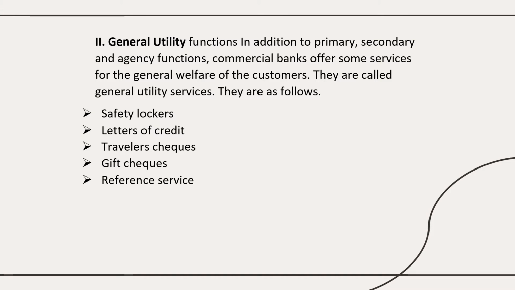Okay, useful services, some services for the customers which are useful to them. Safety lockers and letters of credit for the importers. They give letters of credit in foreign trade, and travelers cheques, gift cheques, reference services. It will be like a referee to their customer regarding credit worthiness, their financial status. They will give the information to the required people. Okay, so these are the utility functions. So don't leave the question, at least write the side headings.